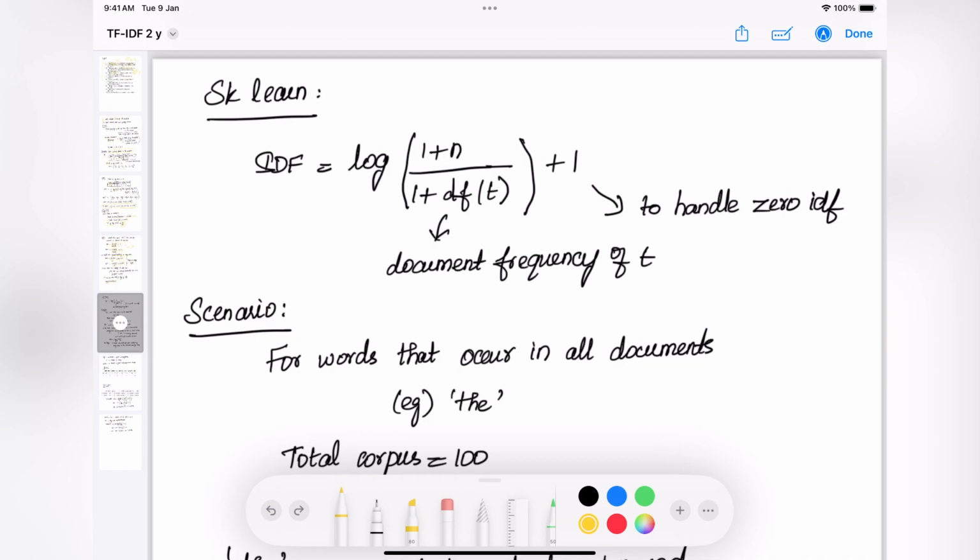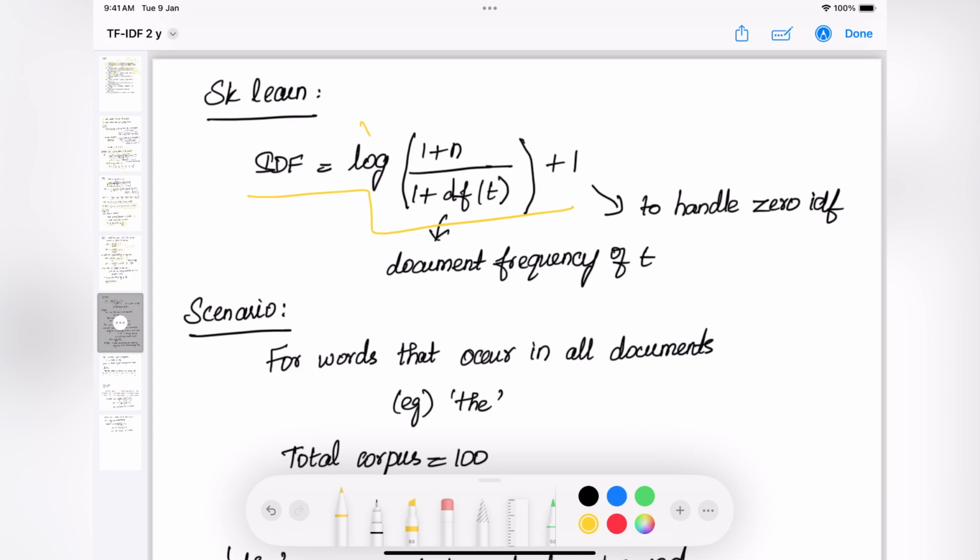So we don't do that in practice. Instead, what we will do is use some libraries to achieve that. One such library is scikit-learn. Here, if you take scikit-learn, the IDF formula is a little different compared to our definition. So what do you think the difference is here?